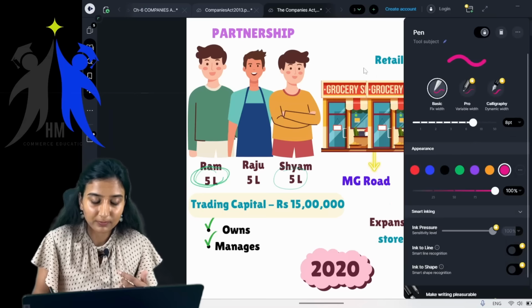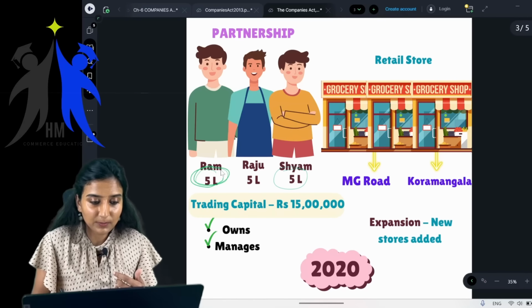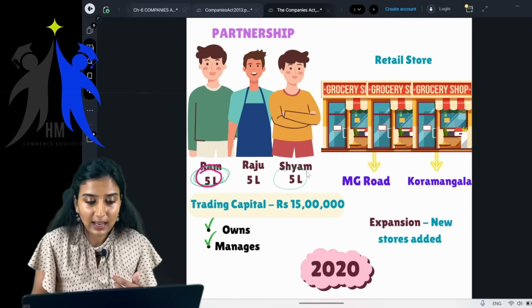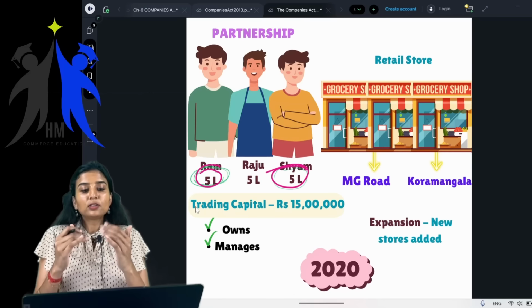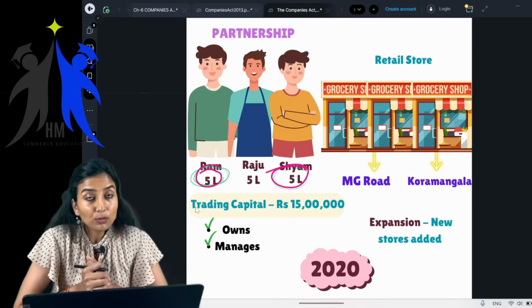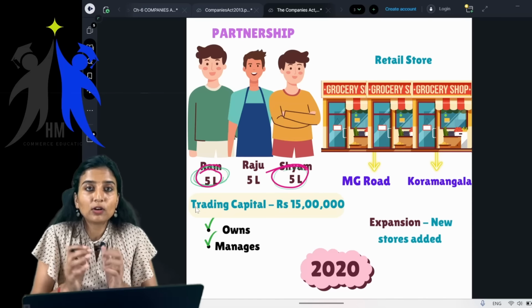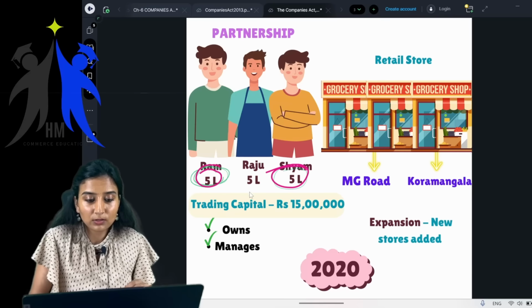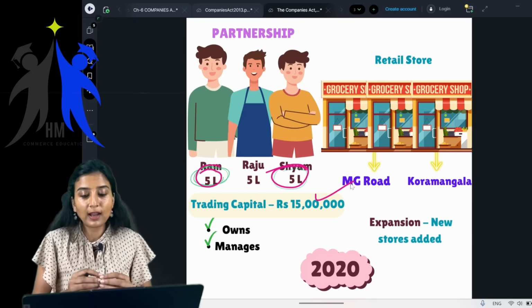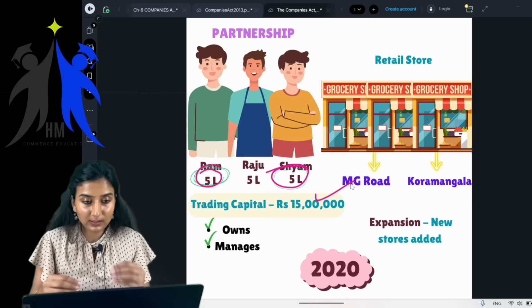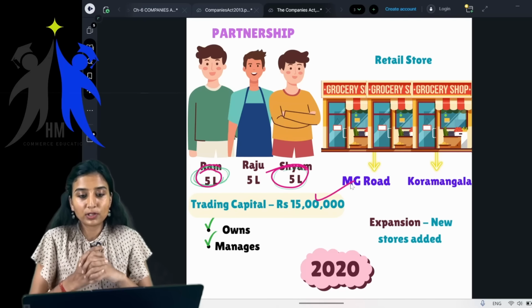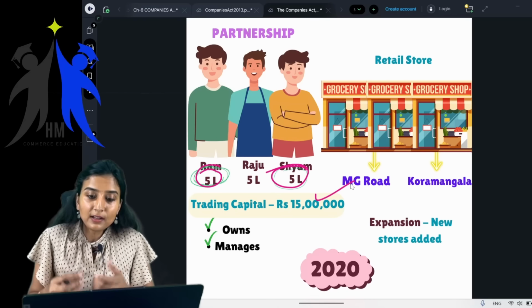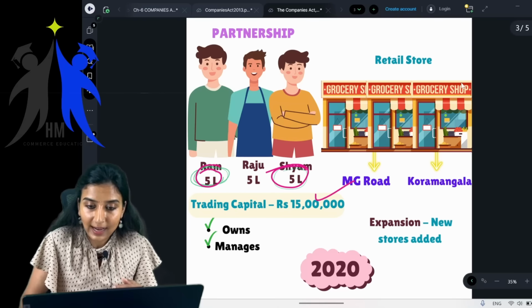Okay, right. So here come in Ram and Shyam. They also bring in capital. Now you have pulled in a lot of capital. Yes or no? You have around 15 lakhs with you right now. So this is the capital you have right now. And with this capital and the knowledge and the support of your friends, you try to add new stores.